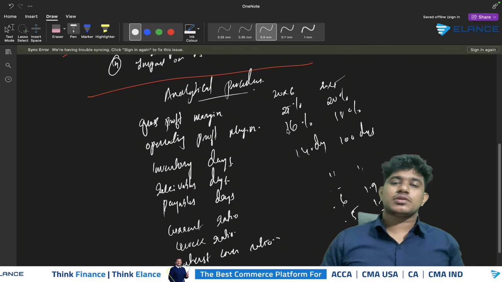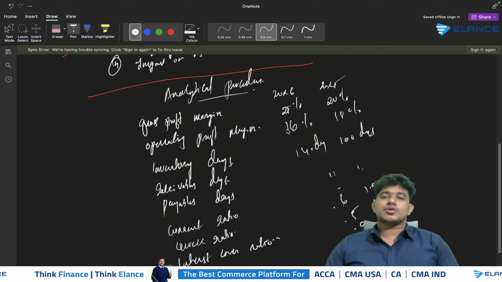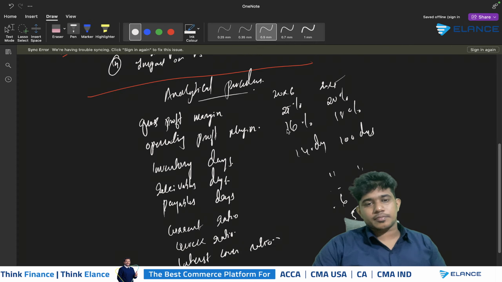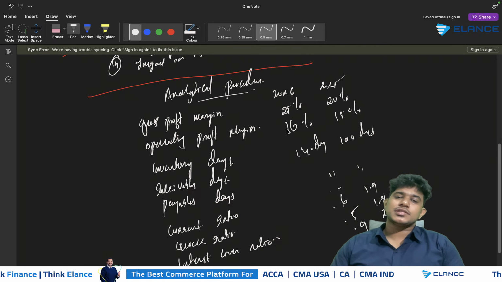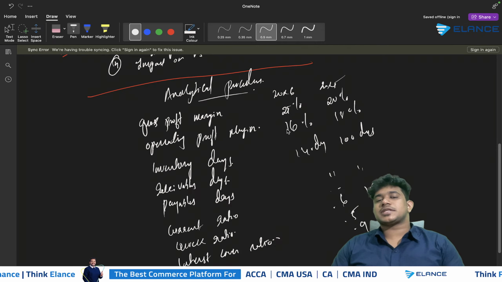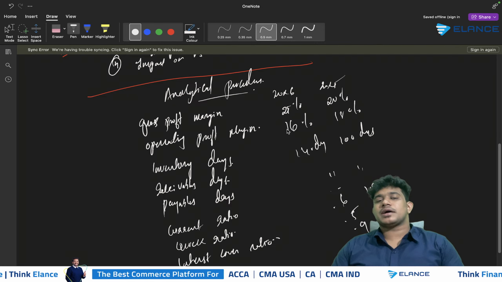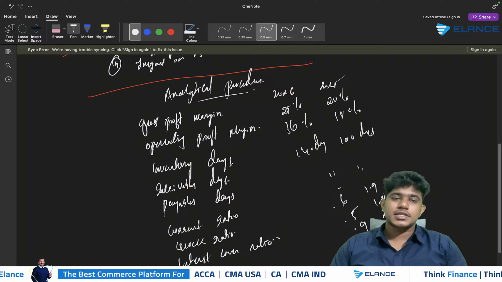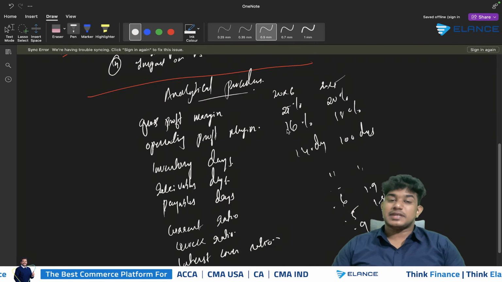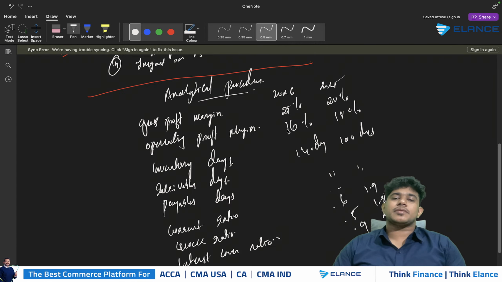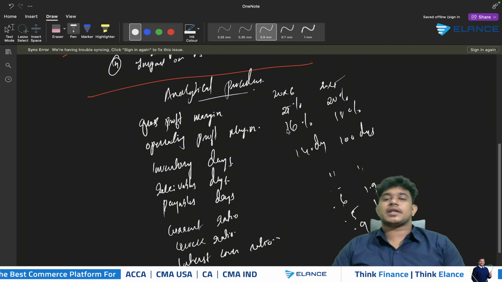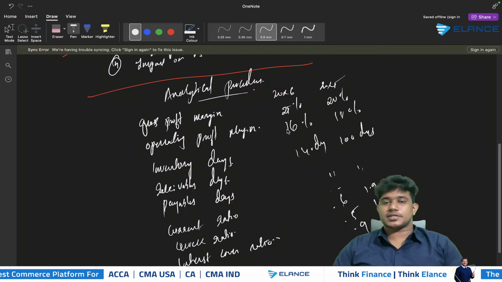So this is something called the inverse relation. When there is an inverse relation between gross profit margin and operating profit margin, it is basically because if the company's GP margin has increased, then the company's revenue might have increased or the company's cost of sales might have decreased. And when it comes to the operating profit margin, there can be chances that either the operating expenses might have increased or the revenue might have decreased.